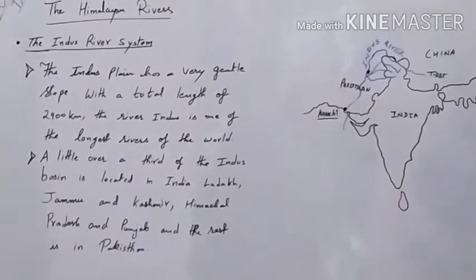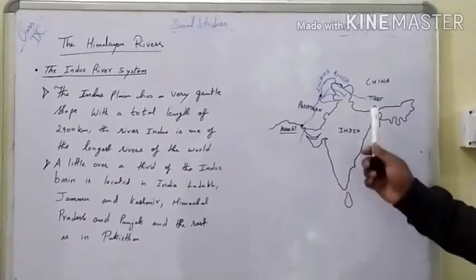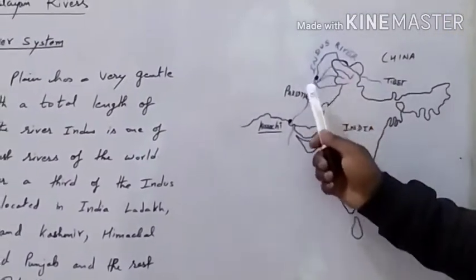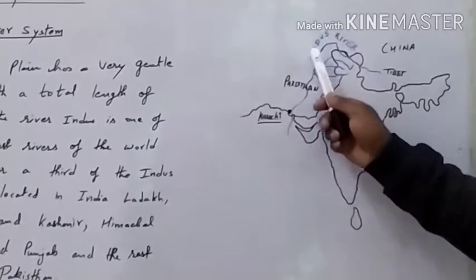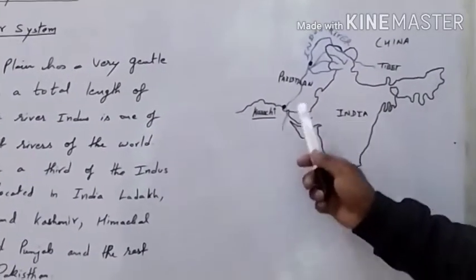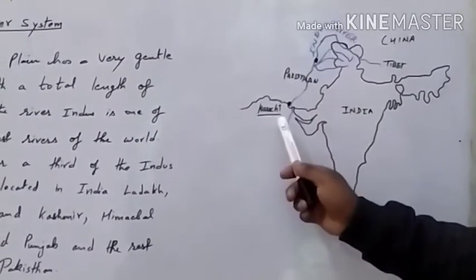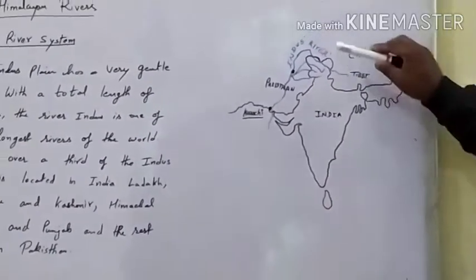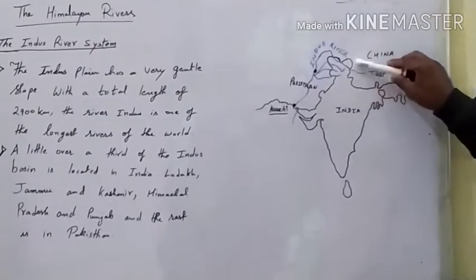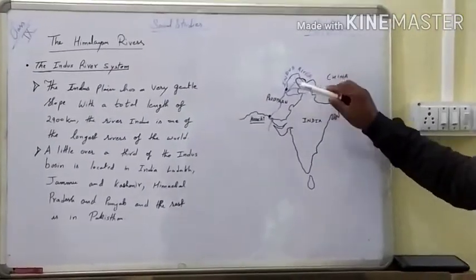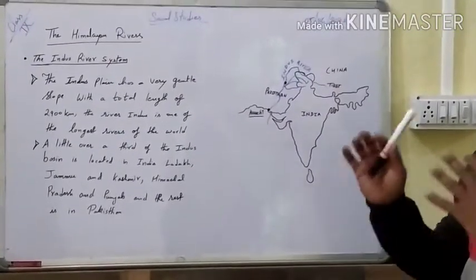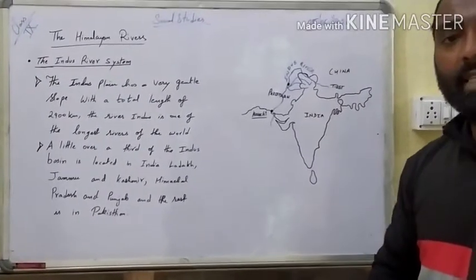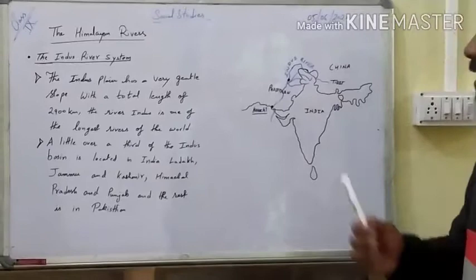So you can understand from the map that this is the place from where the Indus River is passing through, and the whole rest of the region is covered under Pakistan. The river flows through Pakistan. Only this part is covered by the Indus River in India, and that is why it has formed the Indus plain, which is only about one third of it. I hope you understood this.